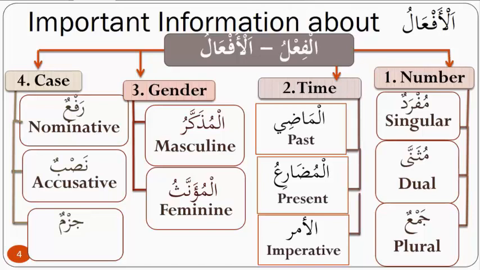What is important to note is that the only difference between the af'al and the asma is in relation to the time. Af'al has time, asma does not have time. In relation to definiteness, the asma has definiteness and indefiniteness. The af'al does not have that. And in relation to case, the af'al has raf'un wa nasbun wa jazmun, and the asma has raf'un wa nasbun wa jarrun. Okay, so these are the differences and these are the similarities, inshallah. So if we study them together, inshallah, we should have a clear understanding of both of them, inshallah.